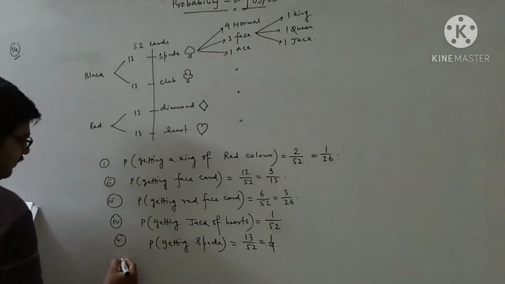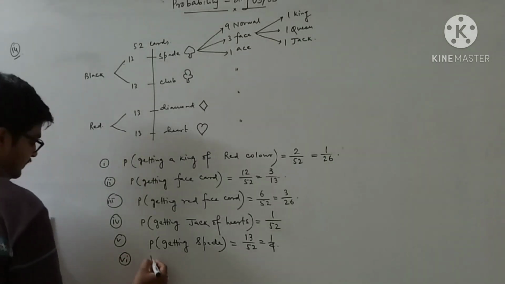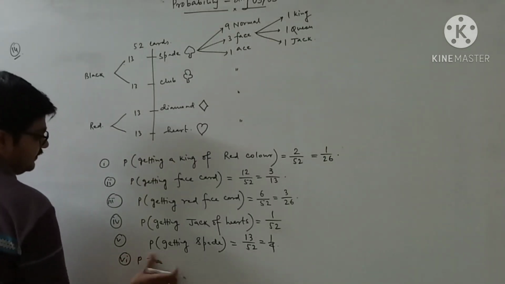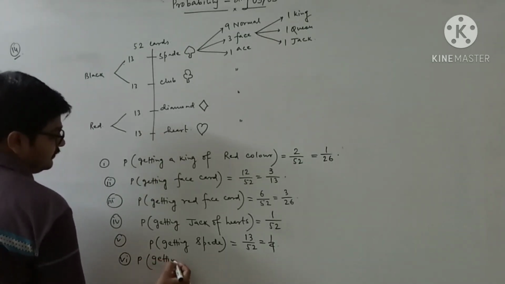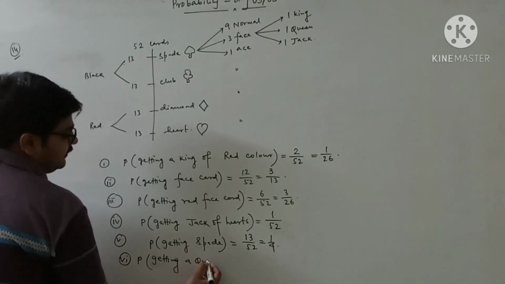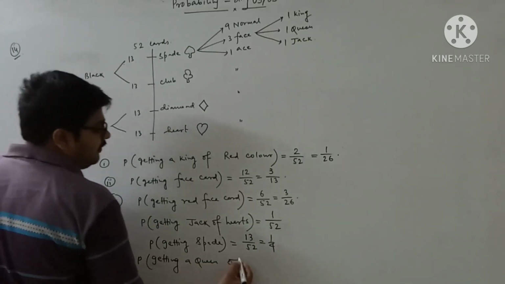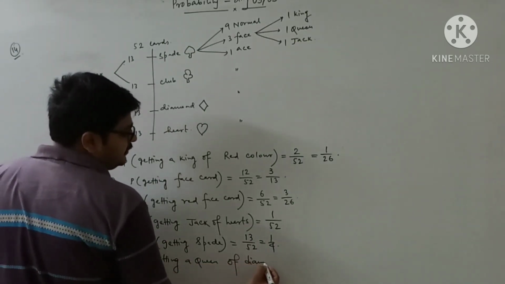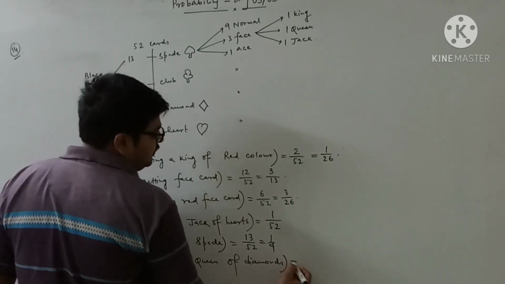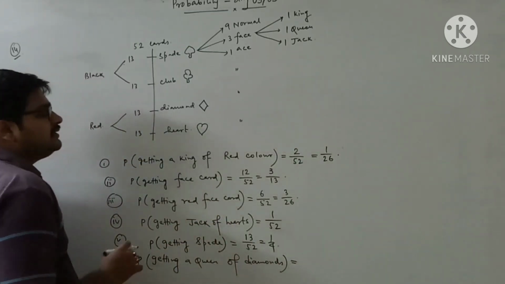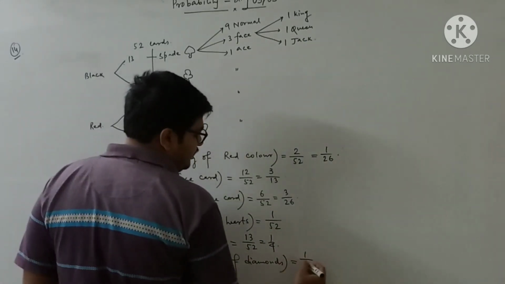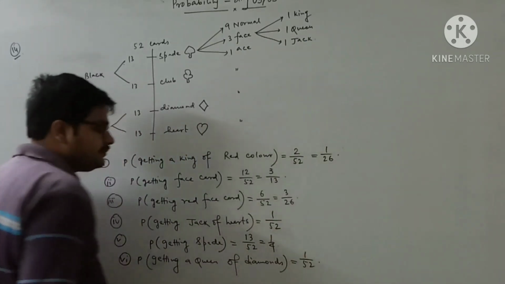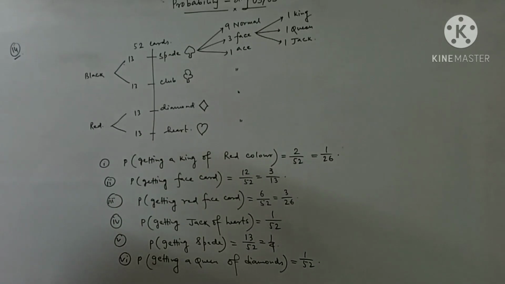The probability of getting a queen of diamonds. Diamond card contains only one queen. So it will also be 1 by 52. I think you understand this one.